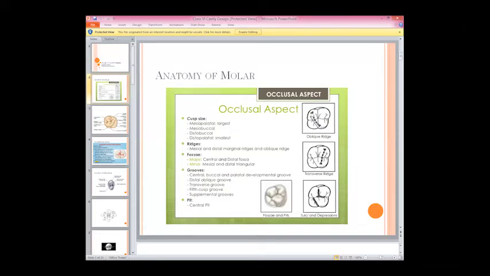We need to understand this. What is the definition of the oblique ridge? It is always a ridge or elevation that runs diagonally across the occlusal surface, from the mesiobuccal side to the distopalatal side. Are we clear about that? This is an oblique ridge.